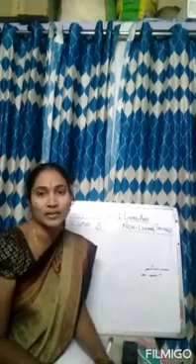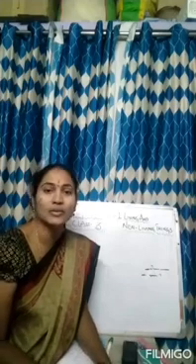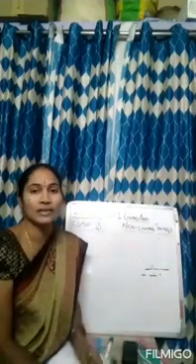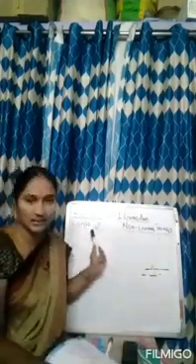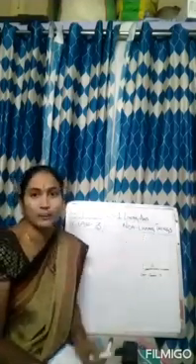Till now, we have studied up to second class. Second class finished, children? Right. Now we have entered into third class. So I am going to teach you science subject. Now, your first lesson is living and non-living things. Today's date, class 3, and lesson number 1, living and non-living things.